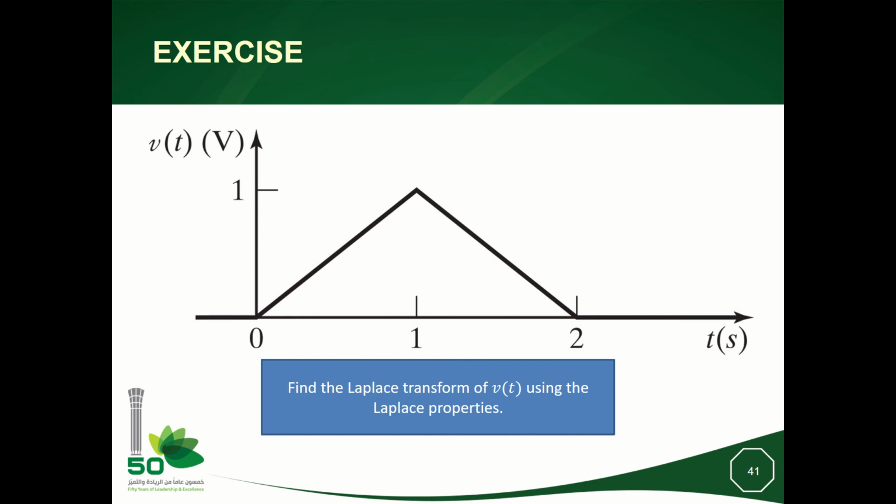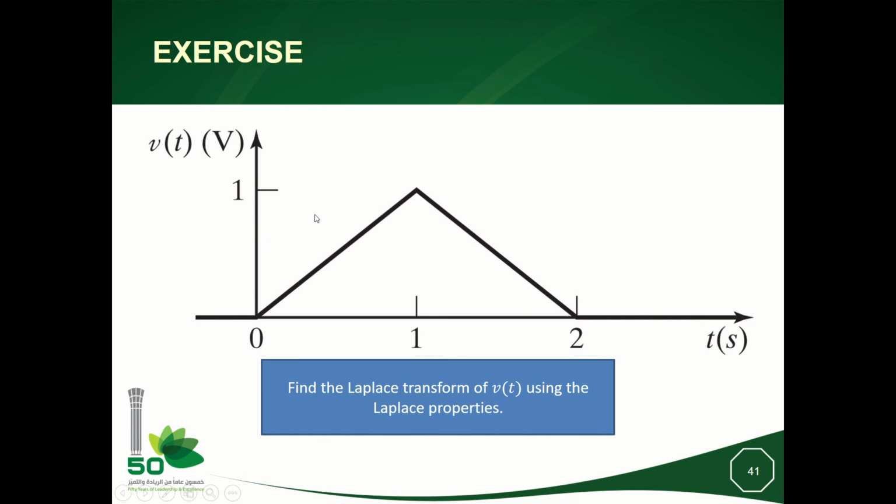Right. So this is an exercise that I am proposing for the student to find the Laplace transform of V(t) using the Laplace properties. So one of the simple solutions, I will give you just a hint to do it.